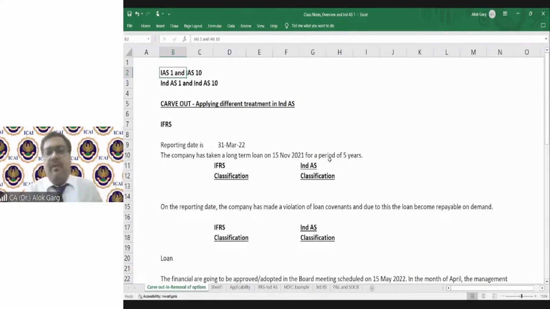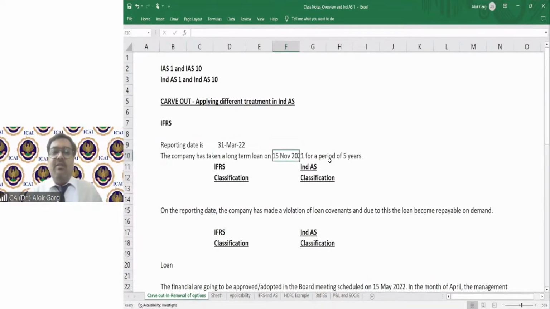Friends, in IAS 1 and IAS 10, there is a concept. I'll explain this concept, right? Let's say the reporting date is 31st March 22. The balance sheet closes on 31st March 22. The company has taken a long-term loan on, let's say, 1st January 2022, for a period of 5 years.